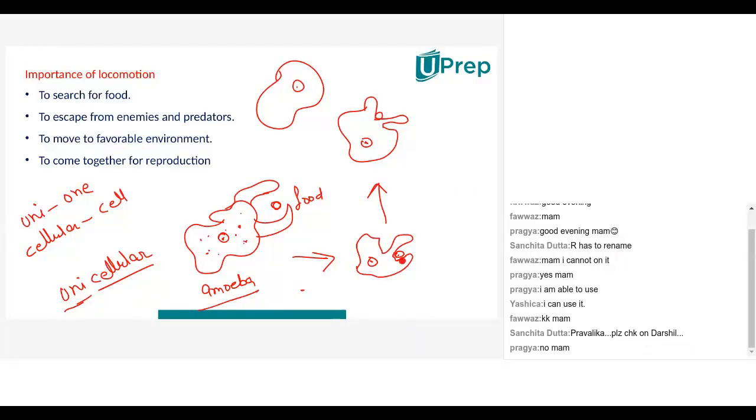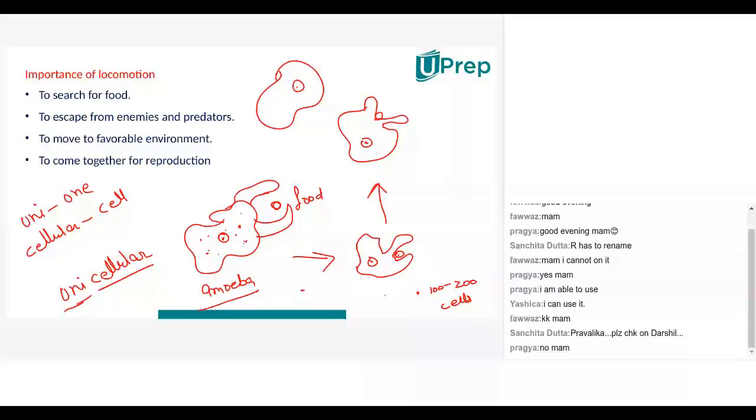Amoeba is just like this, a dot. You can't even see it with your bare eyes. You can still see a dot with your bare eyes, but you can't see an amoeba with your bare eyes. It is unicellular. There is just one cell, and normally we cannot see one cell. Only if there are 100 to 200 cells together, we can see this. It will be the size of this dot.